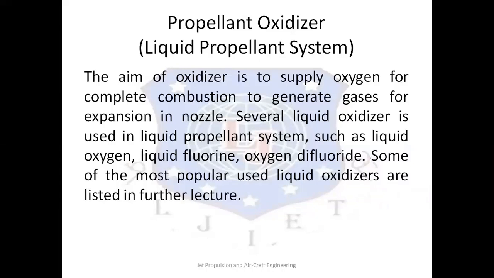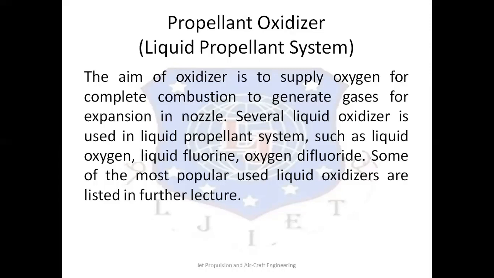Now, the overall intention of carrying these oxidizers is to supply enough oxygen for complete combustion to generate the flue gases, which would help to get the thrust during the expansion in nozzles. If we do not provide enough oxygen, the overall performance would decline, and that would lead to poor thrust, which is not acceptable.